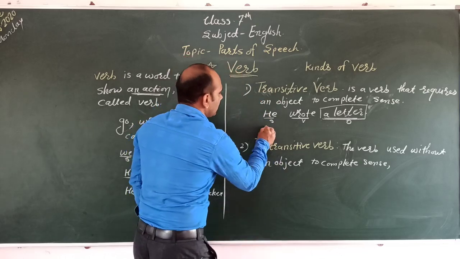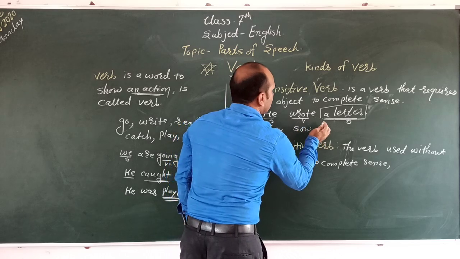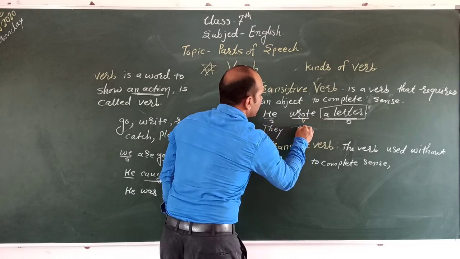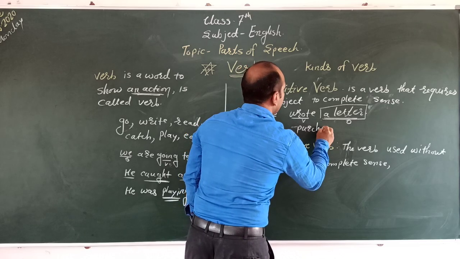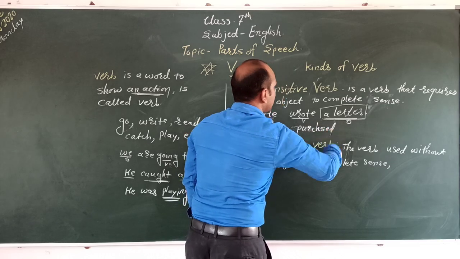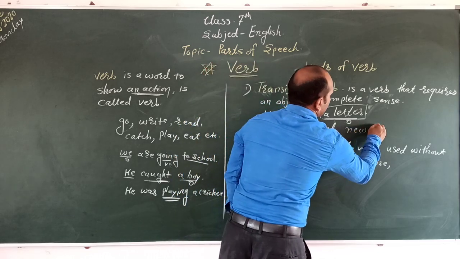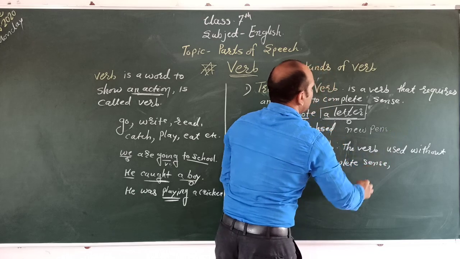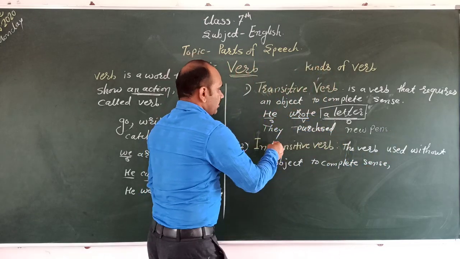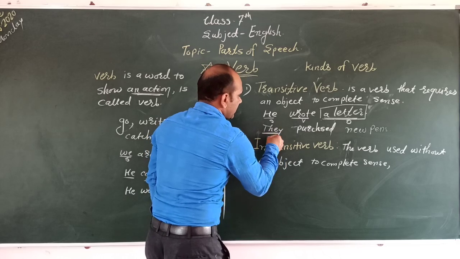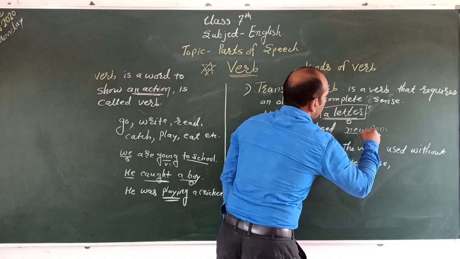Second, they purchased new pens. They is the subject, purchased is the verb, and new pens is an object.